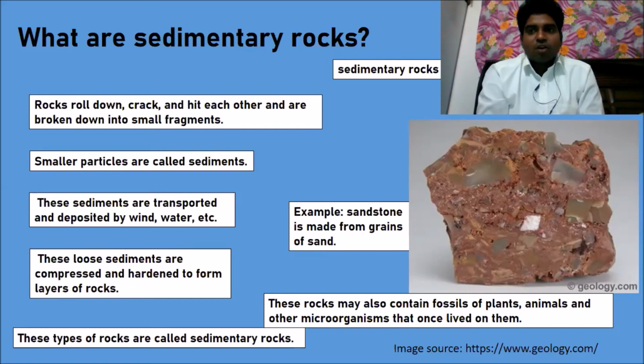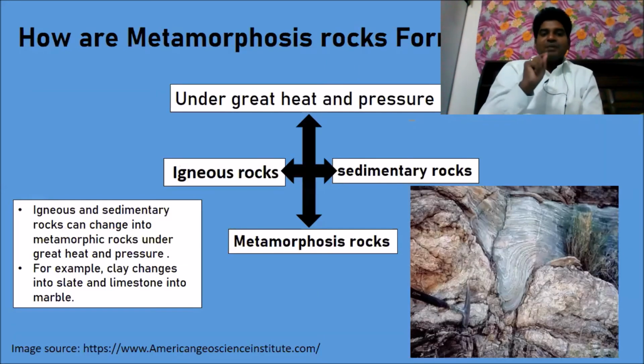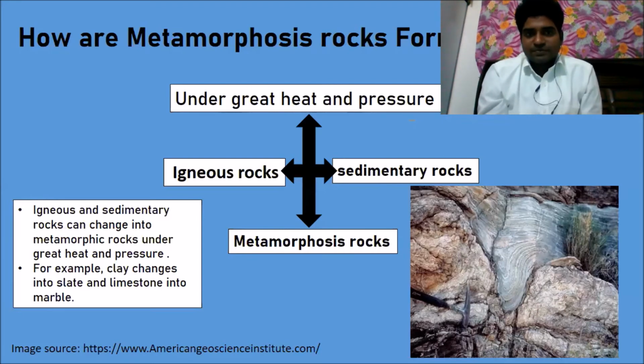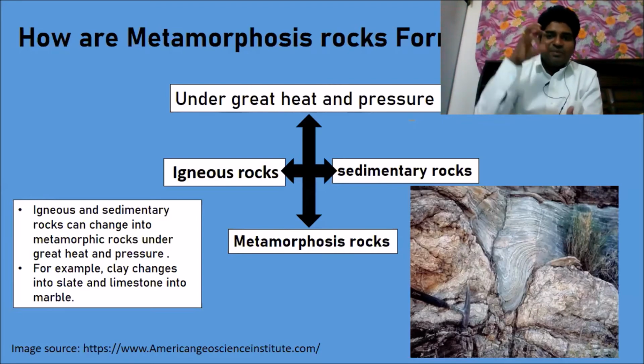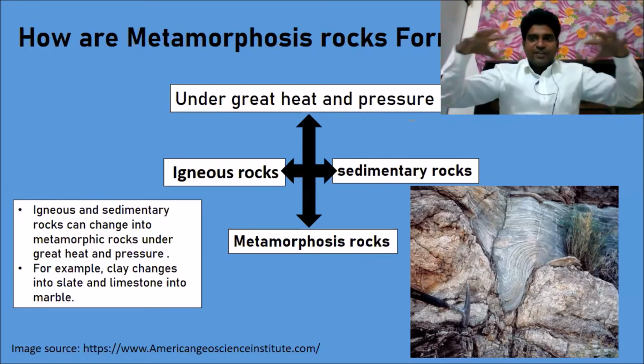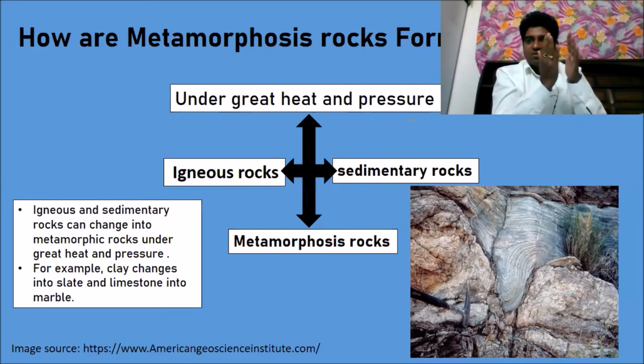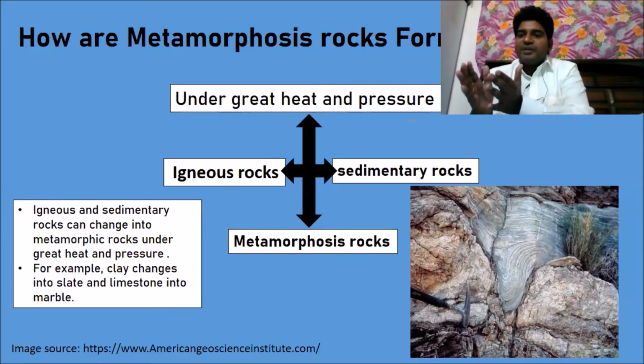sedimentary rocks. Let us see the third type, the metamorphic rocks. When these sediments are formed under great pressure and heat on the earth's surface, the igneous rocks and the sedimentary rocks are exposed to heat.